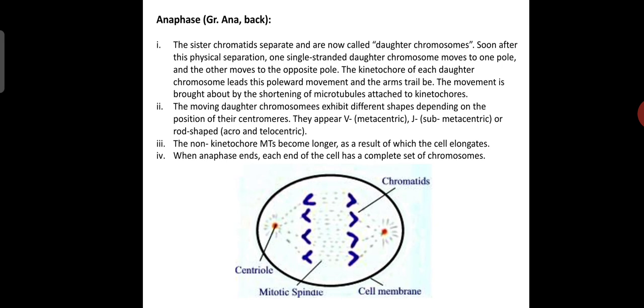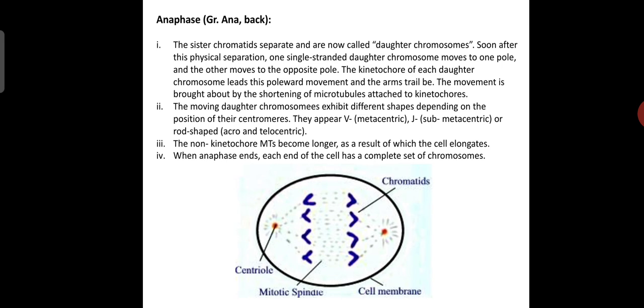Soon after this physical separation, one single stranded daughter chromosome moves to one pole and the other moves to the opposite pole. You can see in the diagram here, two sister daughter chromosomes are moving to opposite poles. The kinetochore of each daughter chromosome leads this poleward movement and the arms trail behind. The movement is brought about by the shortening of microtubules attached to the kinetochores here.